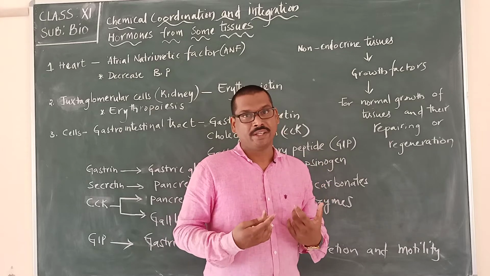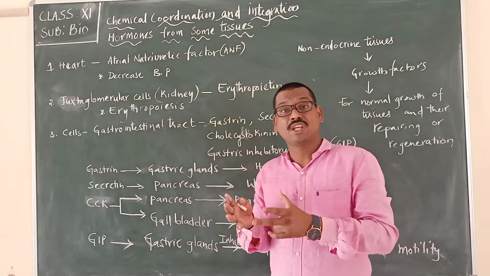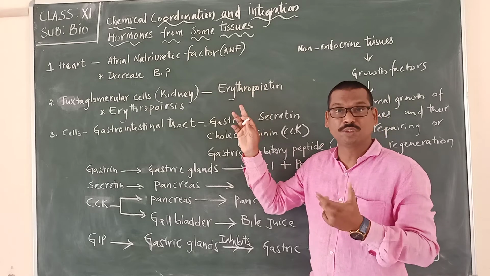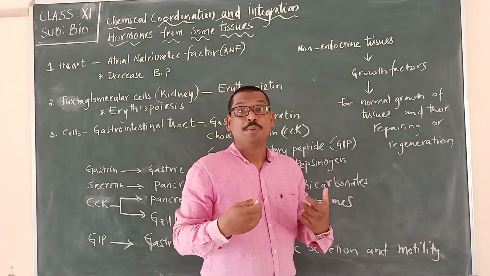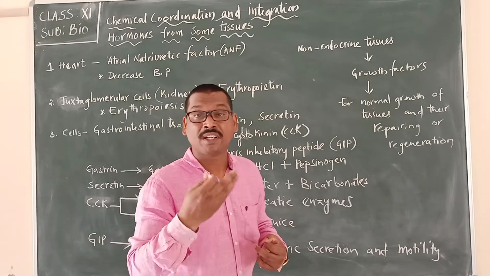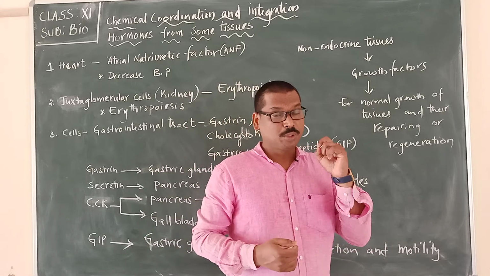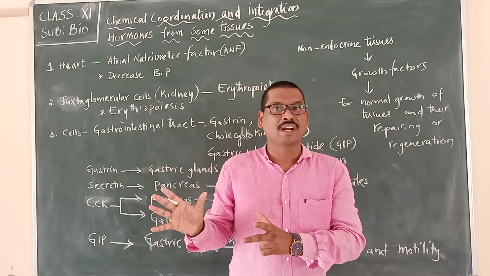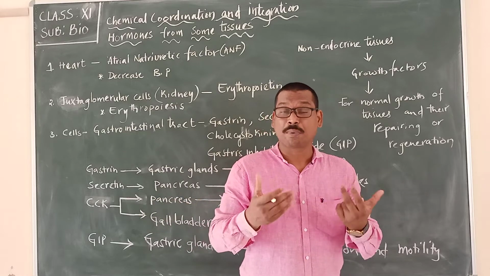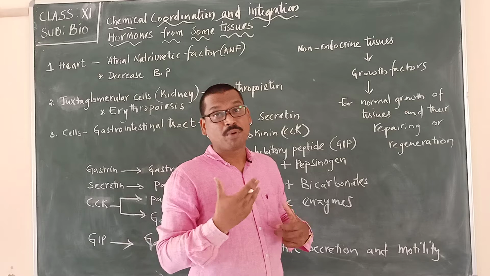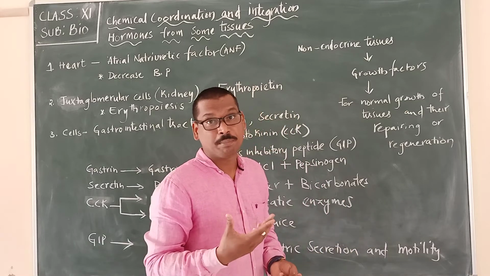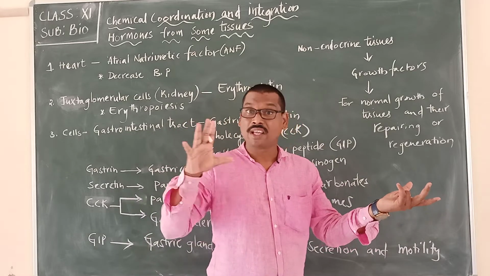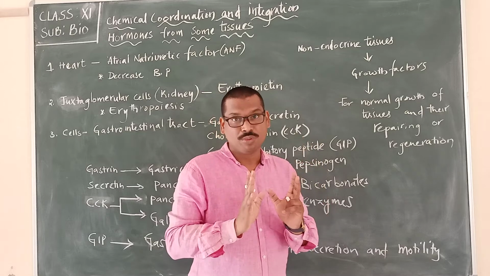parts of our body. Now, apart from those endocrine glands, there are also some tissues or cells present in our body which are involved in producing different types of hormones. So we should keep this in mind: apart from the endocrine glands, there are some tissues or cells present in our body which also help in producing what? Hormones, either stimulating hormones or inhibitory hormones.